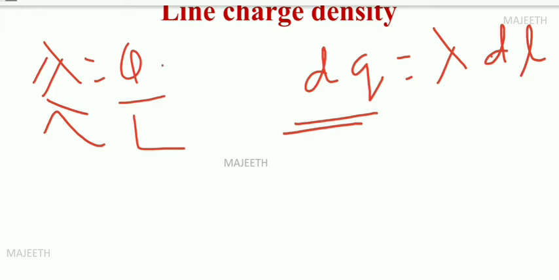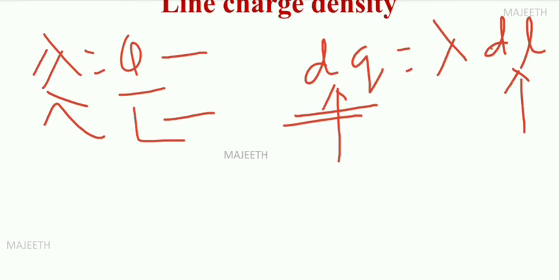Q is the full charge over the full length, but here we are taking only that particular length. Anyway, it is charge per length only, right? This dq is the charge and dl is the small length. This is the smallest amount of charge in the particular region. So dq is equal to lambda dl.